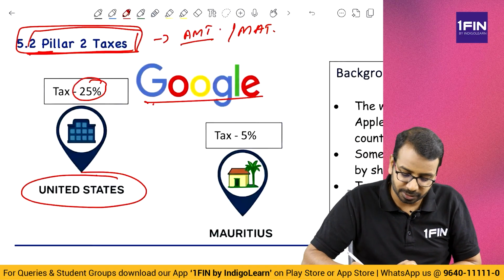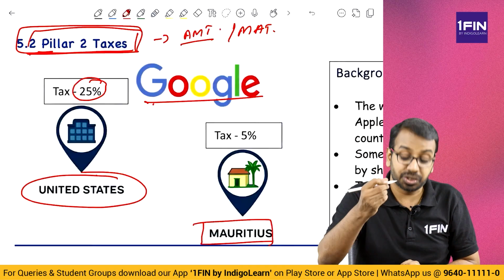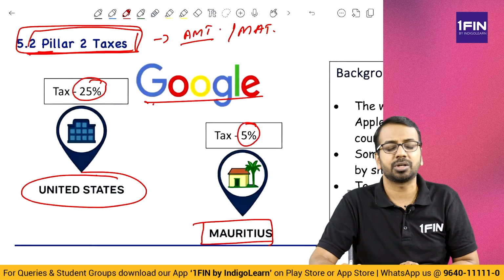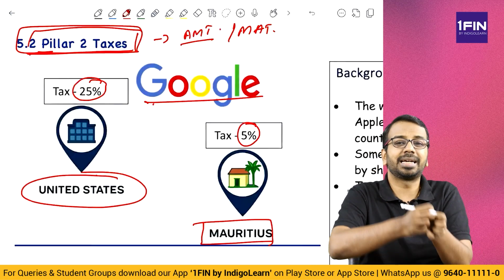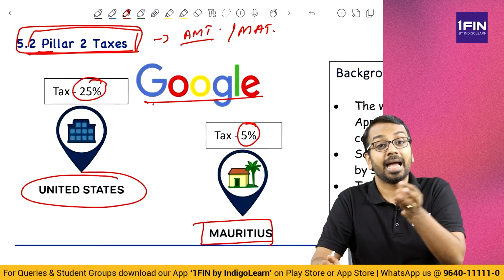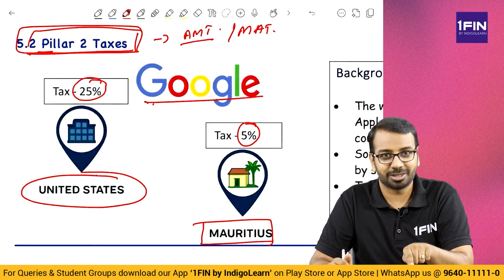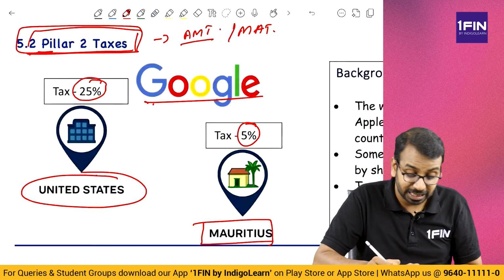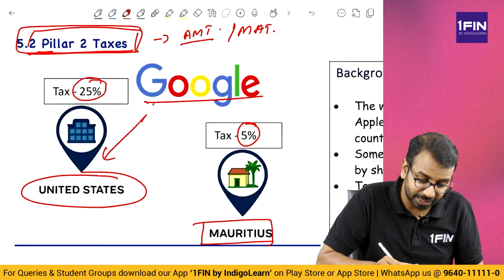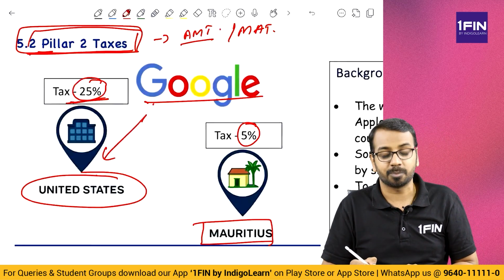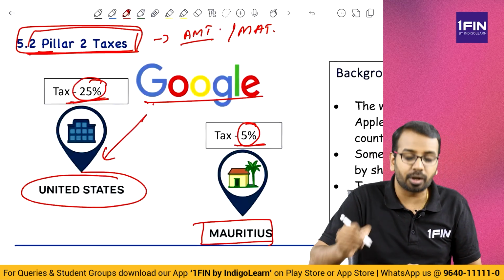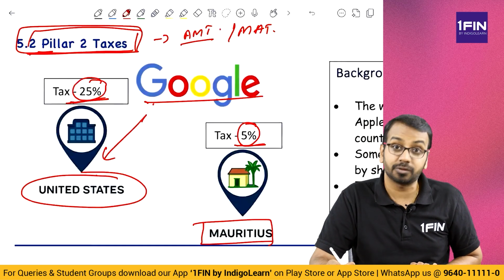So one of those countries, maybe let us say Mauritius, where assume for a moment tax rate is only 5%. So what does Google do? Google will create a subsidiary in Mauritius and they will try to route a lot of revenue to Mauritius. Now what happens because of that? If that was billed to United States, you have to pay 25% tax. If you are booking that income in Mauritius, you have to pay only 5% of taxes.